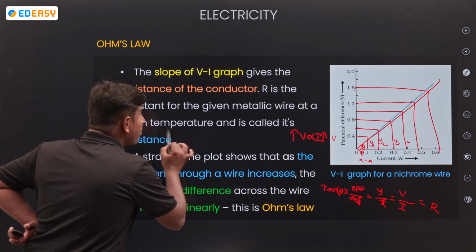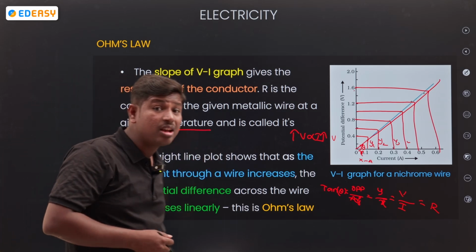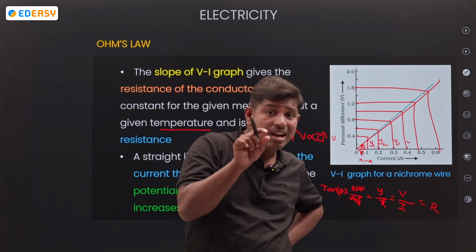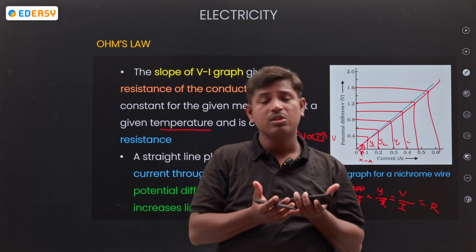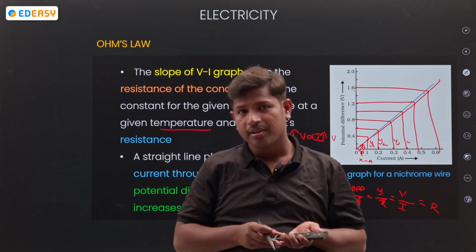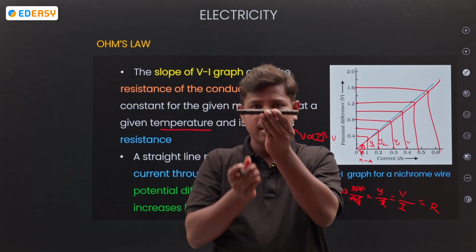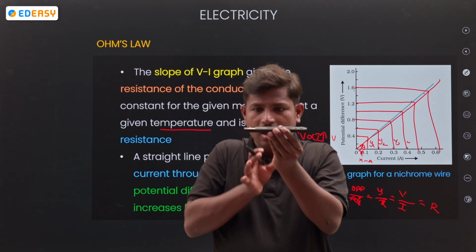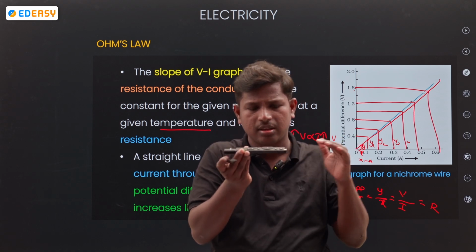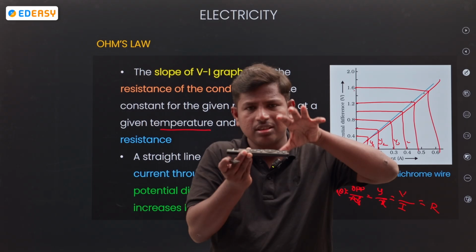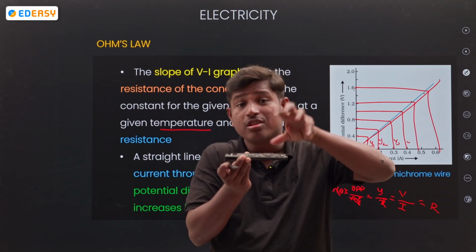So at a given temperature, all these experiments are done at constant temperature. If temperature varies, what happens? Let us take a conductor connected to a battery, and a potential difference is created at the ends of the conductor, then the flow will be there. All this takes place at constant temperature.